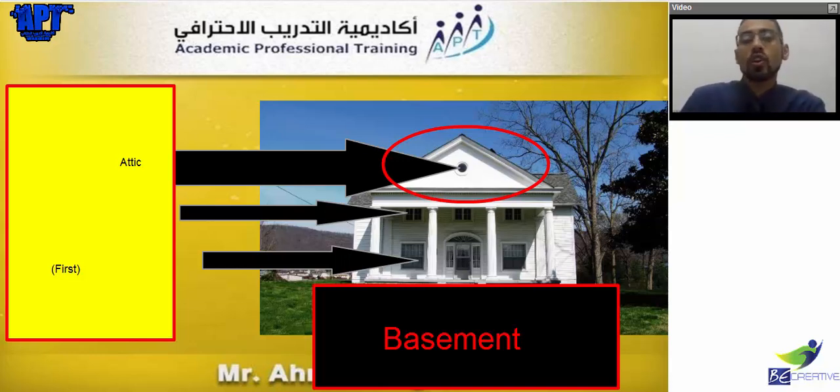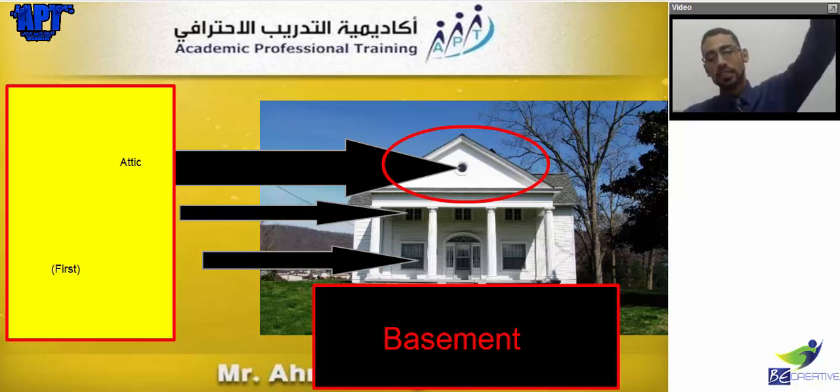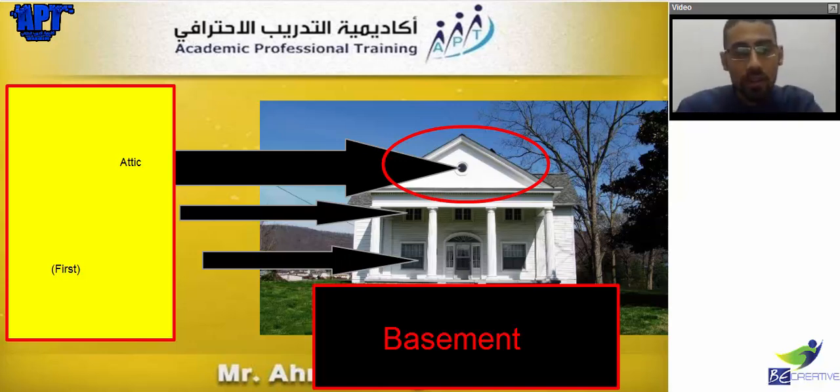Like for example, in my house, in my villa of course, so if we're talking about house, house is equal to villa. So in my villa or in my house, I have what? I have an attic at the top, ground floor, and under the ground floor we have what?